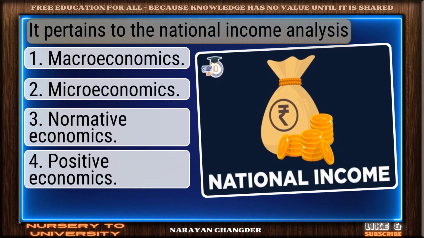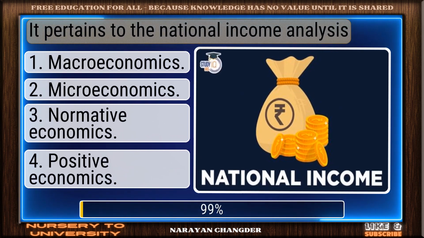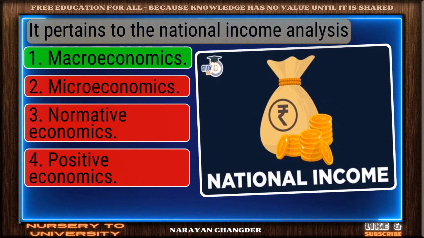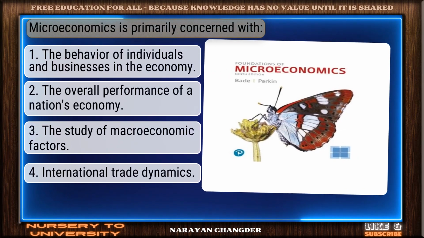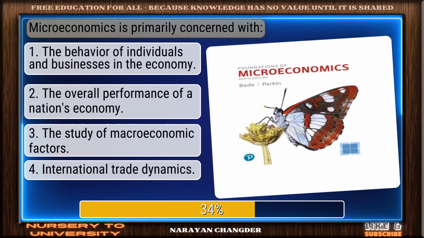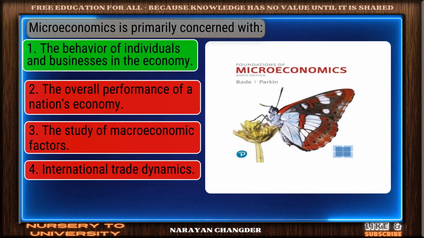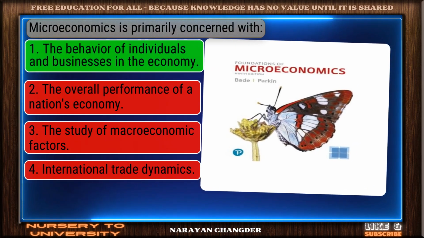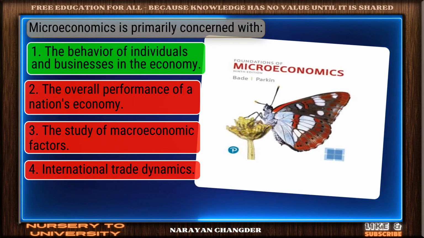It pertains to the national income analysis. Bravo! Macroeconomics is the answer. Microeconomics is primarily concerned with... Strong choice. The behavior of individuals and businesses in the economy is the right answer.